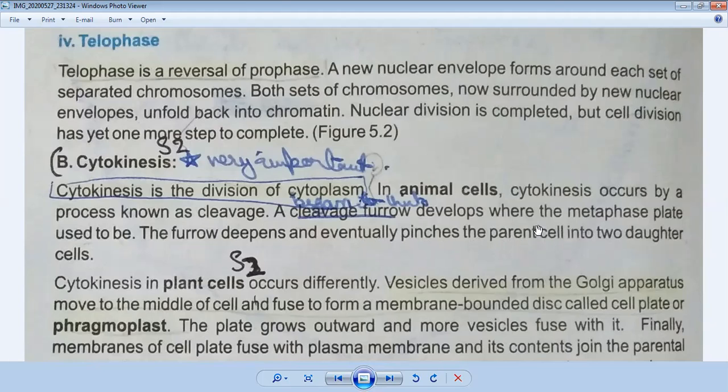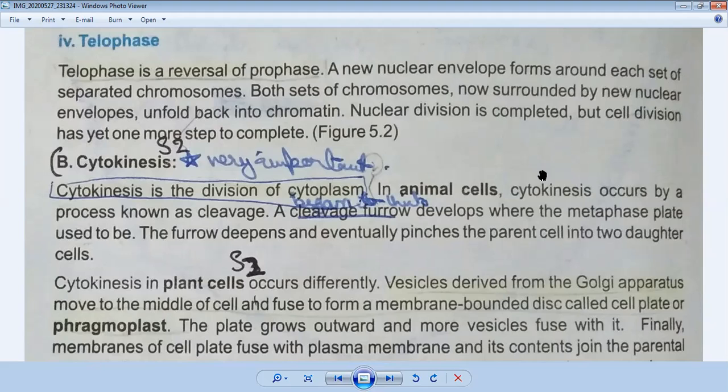In an animal cell, first the nucleus is divided, then at the center, cleavage appears. This process is called cleavage. As the furrow deepens, a line appears which separates the two cells. I will also show these things with a diagram.